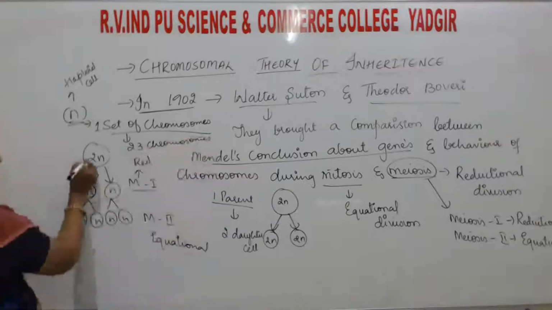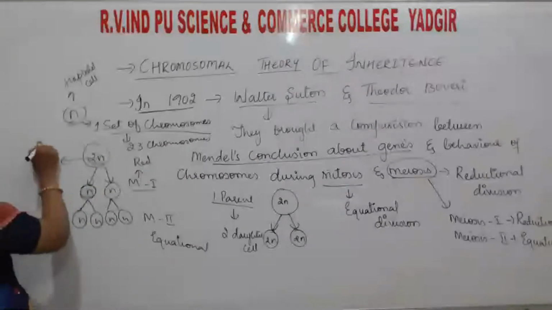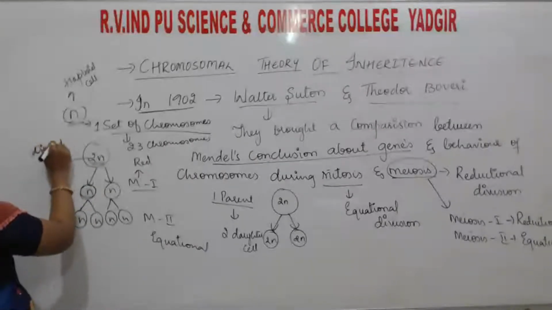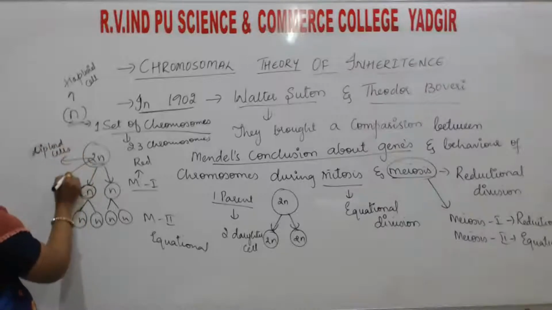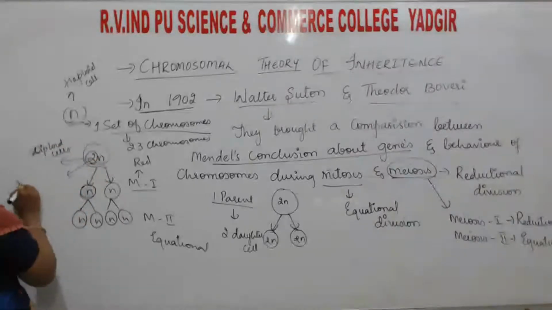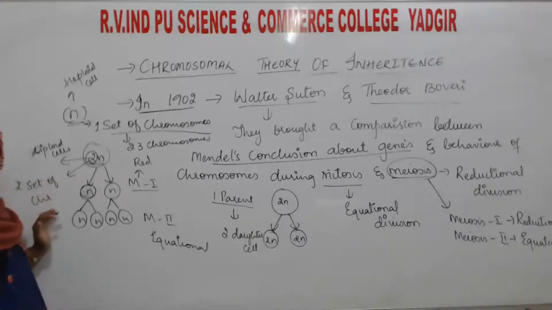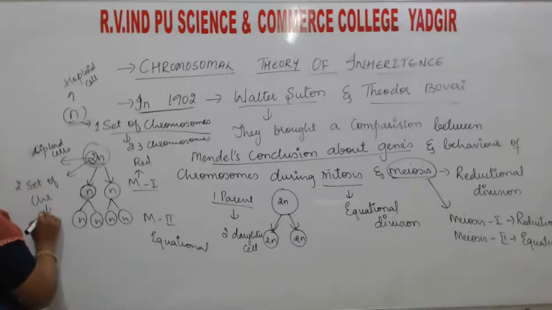Here I have mentioned 2N. This is the diploid cell. It consists of 2N, that is, diploid means 2 sets of chromosomes, which means 46 chromosomes.